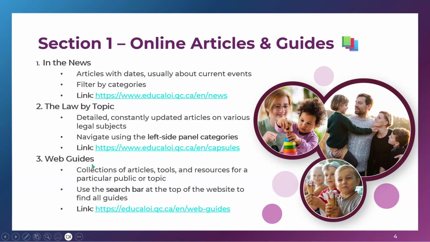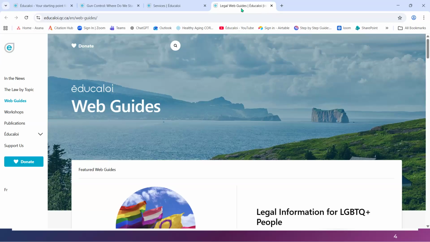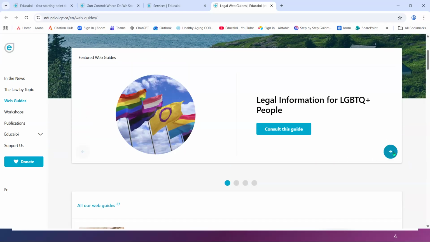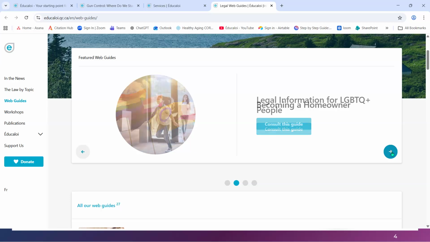The third possible way to find articles and guides is with the web guides. Their web guides are usually very detailed and really nice for sharing. They're a collection of articles, tools, and resources for a particular public or topic, so it gathers everything in one section. Here they're suggesting that you use the search bar at the top of the website to find all your guides. So let's just go to the web guides section. You can see it opened up another panel here for me. In the web guides, as you scroll down, you have the featured ones here, and you can just click by seeing which ones are featured at this time.